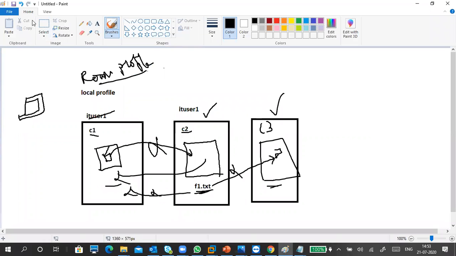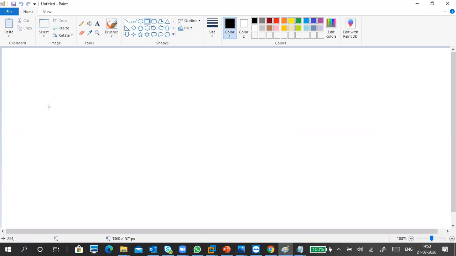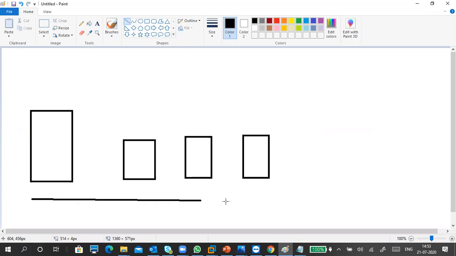When I explain this domain, this is my domain controller and these are my clients. Everything is connected in the network.